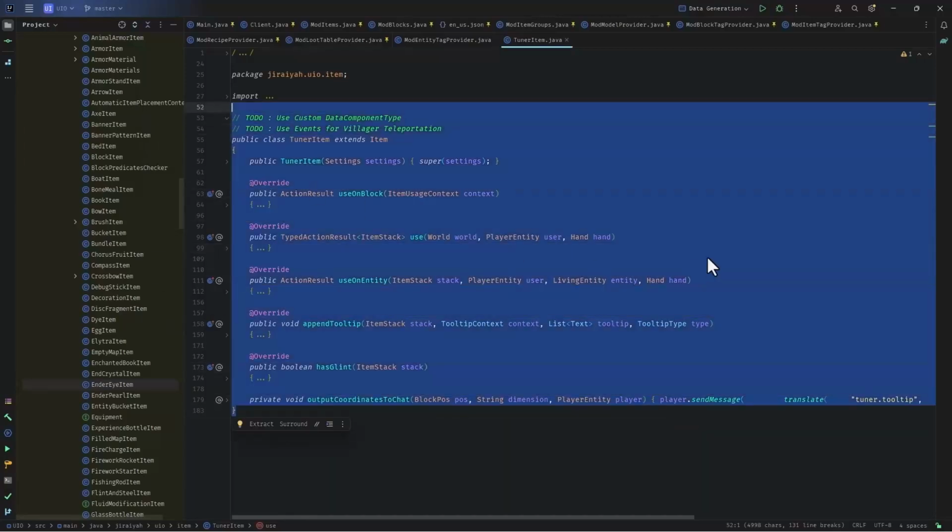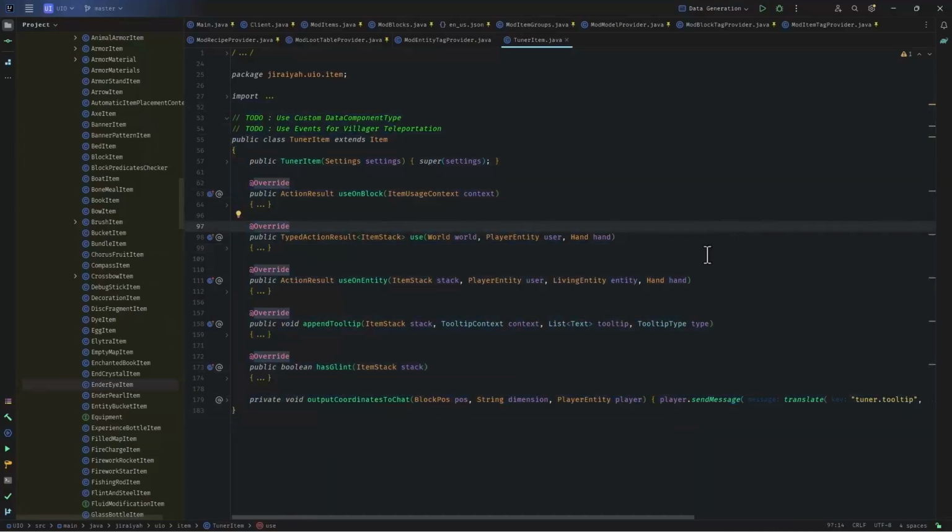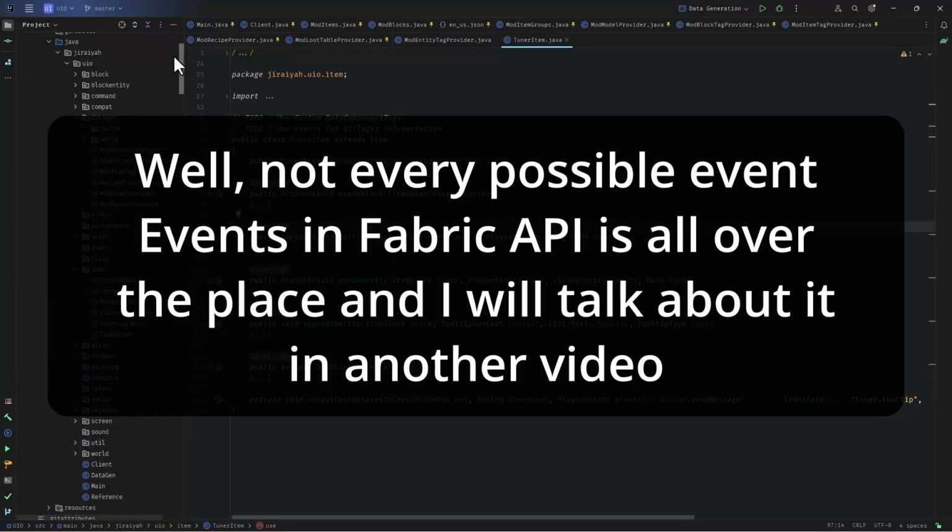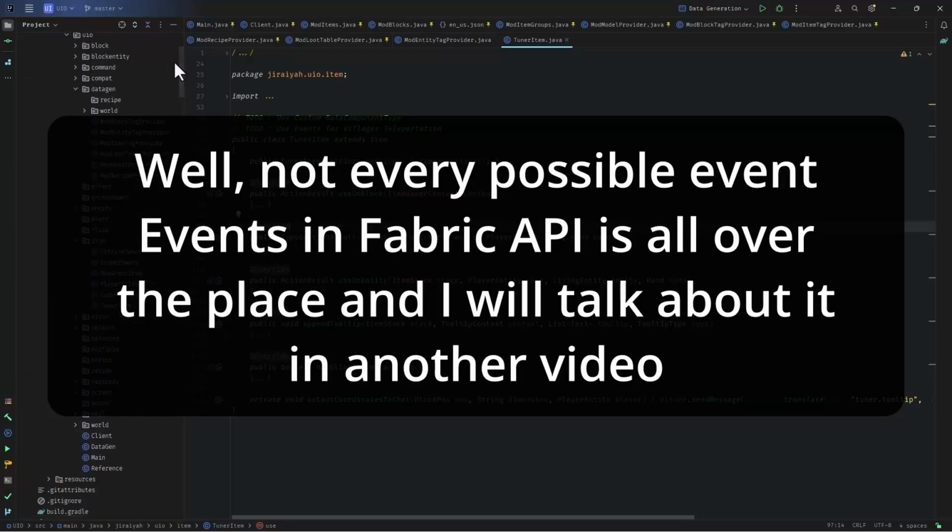So how does it help us? We can add our own listener to the game and listen to this event and catch this event before anyone else and handle things ourselves, preventing the GUI from opening and teleporting the villager. We will start with adding the listener and then we will come back and find out about every possible event inside Minecraft and see how we can utilize them.